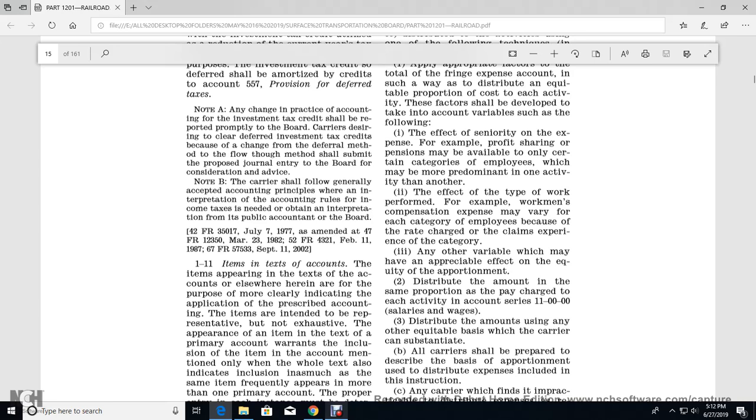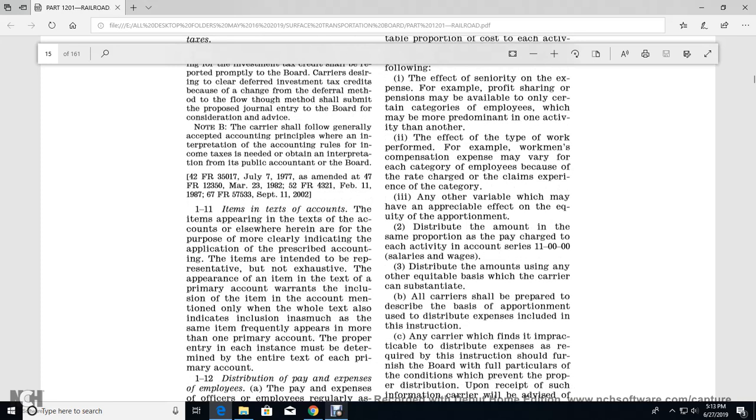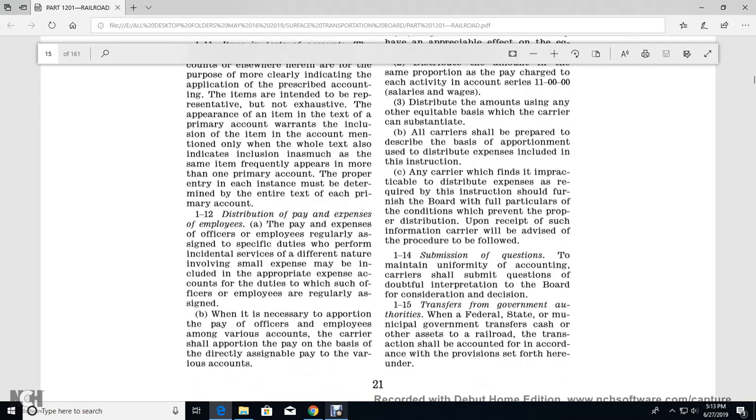The items of the text of the accounts, for the items appearing with the text of the account elsewhere herein, with the purpose of clearly indicating the application for the prescribed account. The items' intent with the representative of the non-exhaustive appearance of the item of the text of the primary account warrants the inclusion of the item of the account, with the mention of it only when the whole text indicates the inclusion of the item. In so much as the same item may frequently appear within one primary account, the property of each of the instant of the test must be determined with the entire text of each of the primary account.